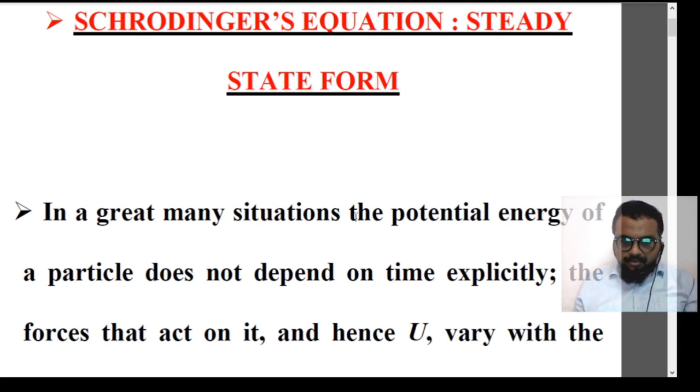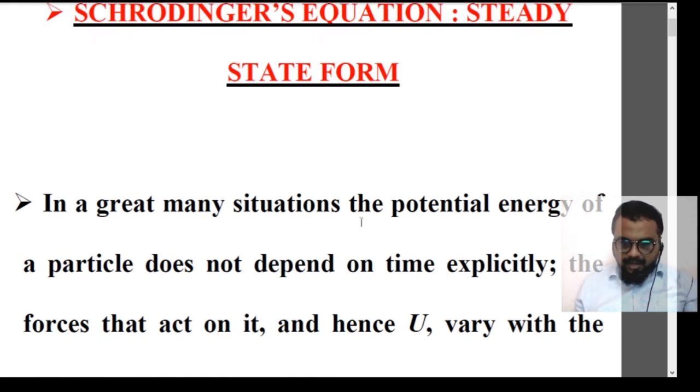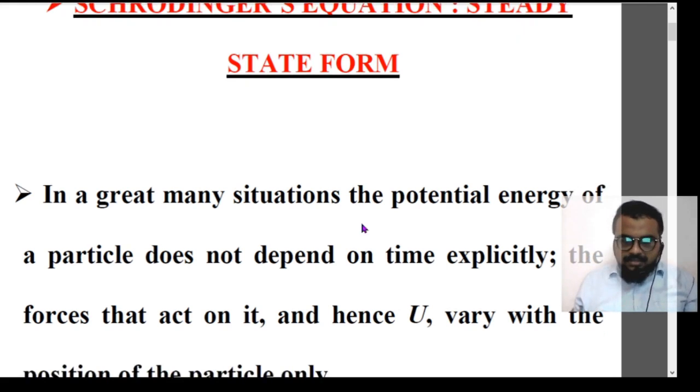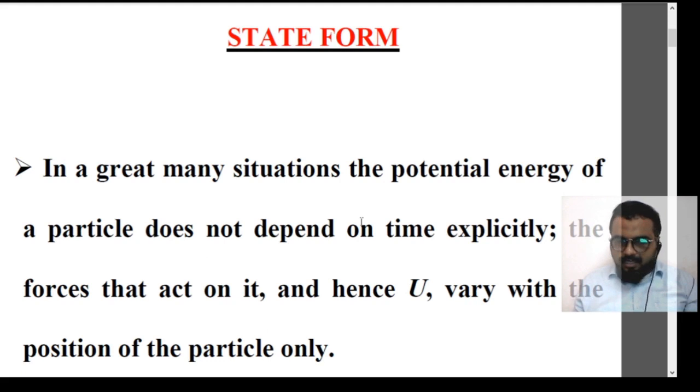In some cases the potential energy of a particle does not depend on time explicitly. That means the forces that act on it don't depend on time explicitly. So the force, or the potential, remains constant with time, and only position changes will change the potential energy. Just like if I have a gravitational force, when the distance between the bodies changes, the gravitational force also changes, and the gravitational potential also changes. Gravitational potential energy is minus GMm by r.